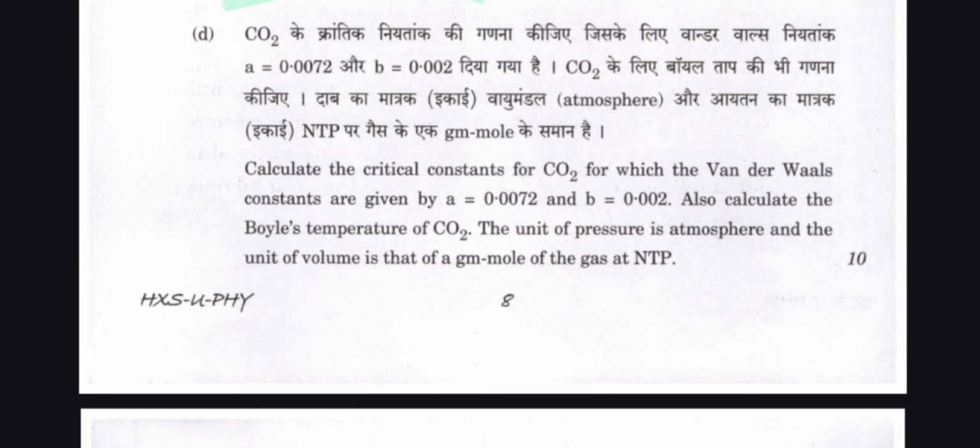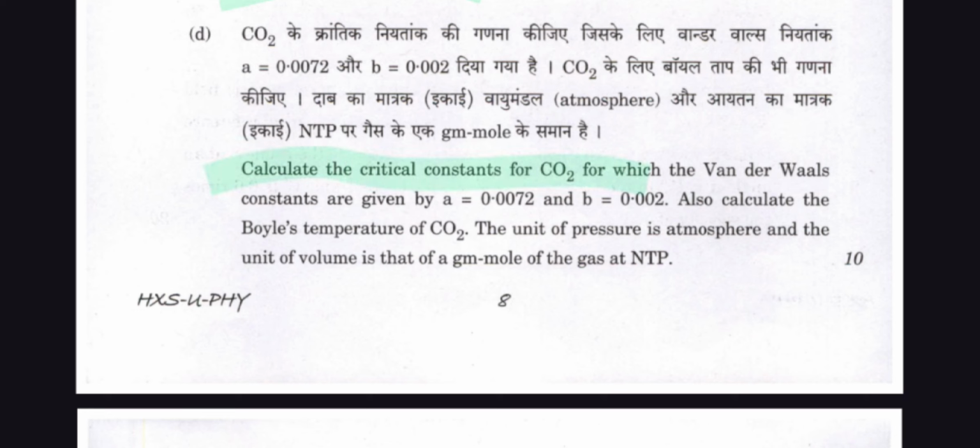Question number d. Calculate the critical constants for CO2, for which the van der Waals constants are given by a = 0.0072 and b = 0.002. Also calculate the boiling temperature of the CO2. The unit of pressure is atmosphere and the unit of volume is that of a gram mole of the gas at NTP.